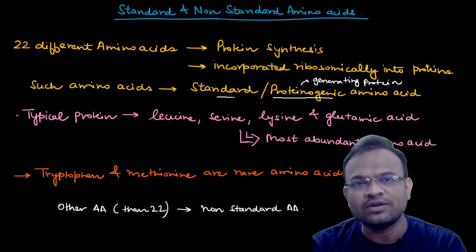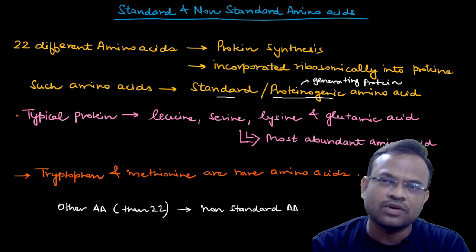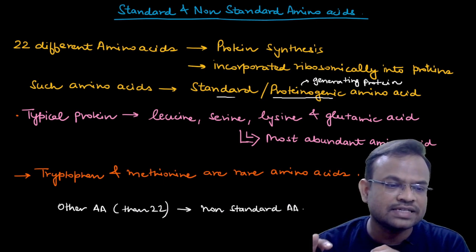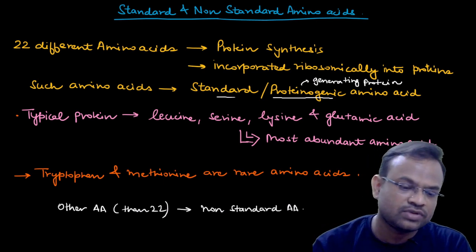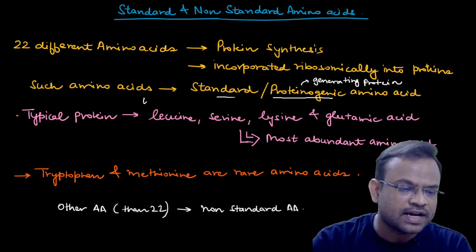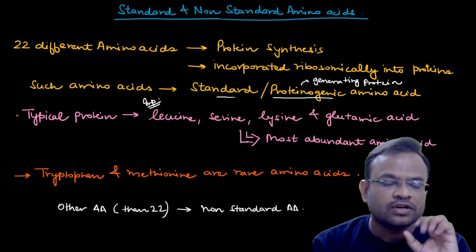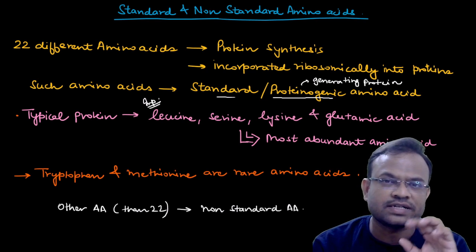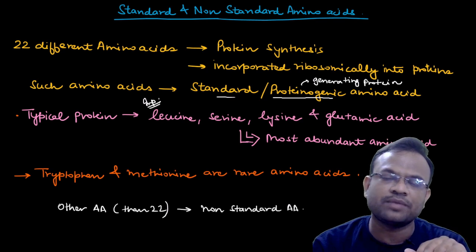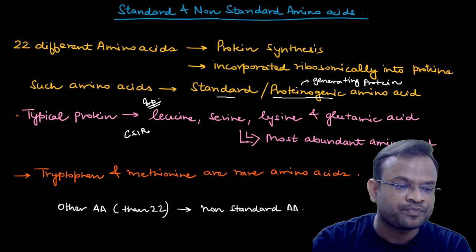Inside a typical protein or a normal type of protein, the most abundant amino acids that you would be finding are leucine, serine, lysine and glutamic acid. This is a very, very important point, and you should remember that inside a typical protein, you would find these amino acids in the maximum number: leucine, serine, lysine and glutamic acid. This question has been asked in the CSIR NET examination.